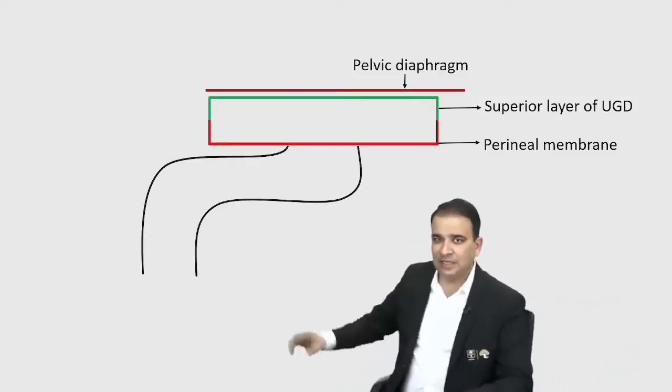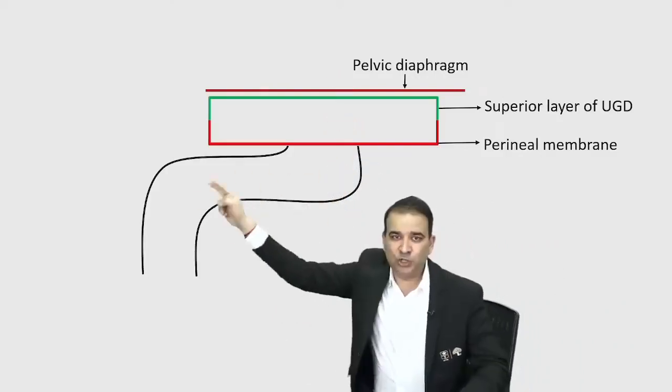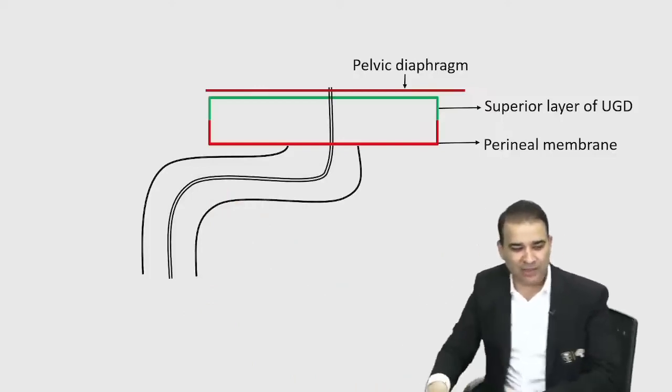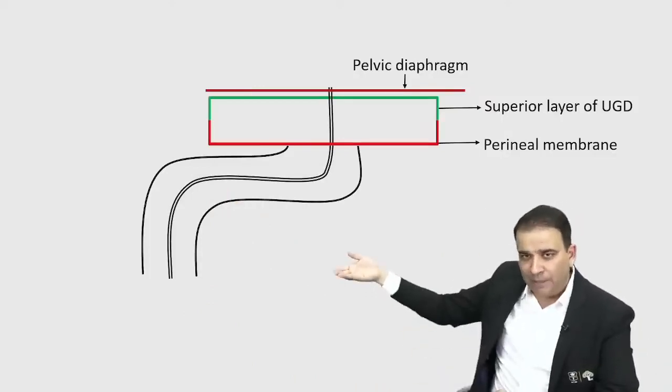And here's the urethra, guys. Here there will be the prostatic urethra. Then we have a membranous urethra, and then we have a spongy urethra running through it. So that's the urethra running in, guys. That's the spongy urethra running in. Now, what about below? What is present below here?